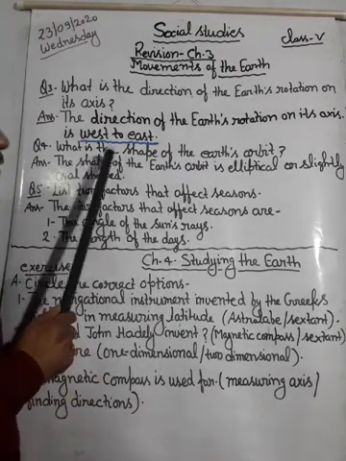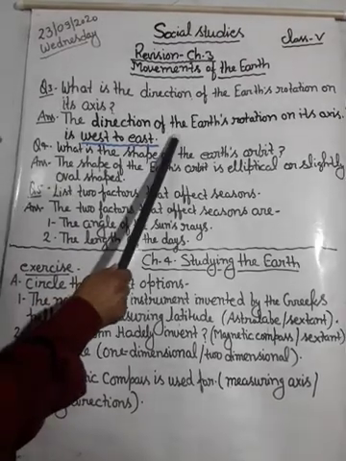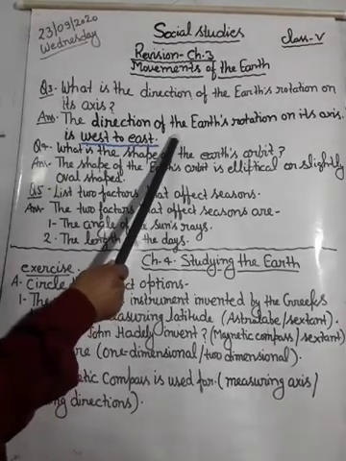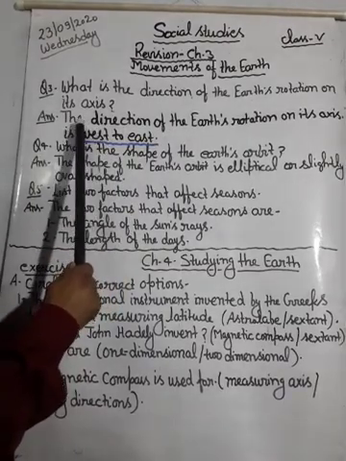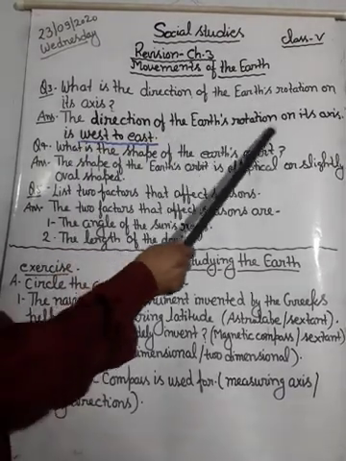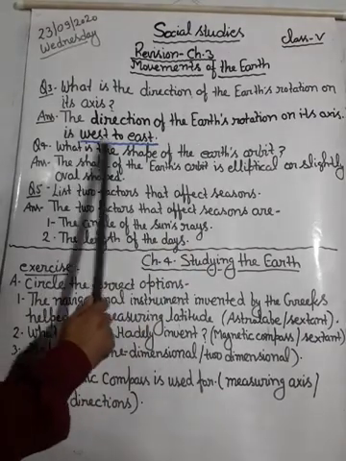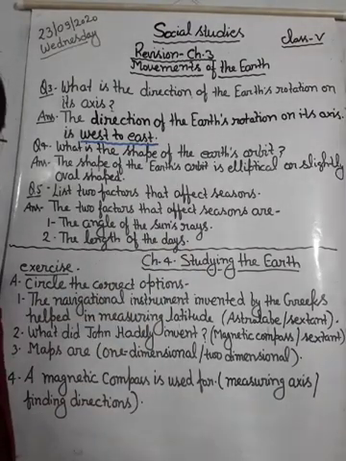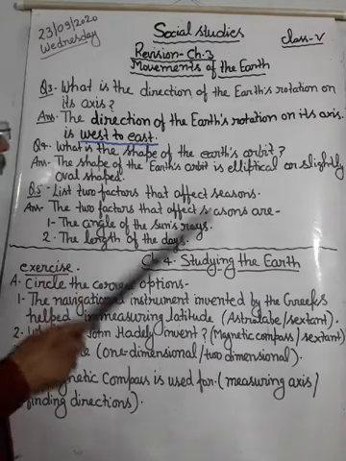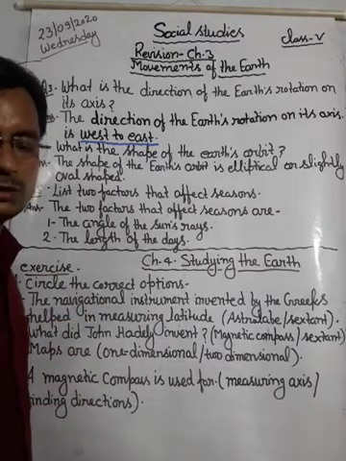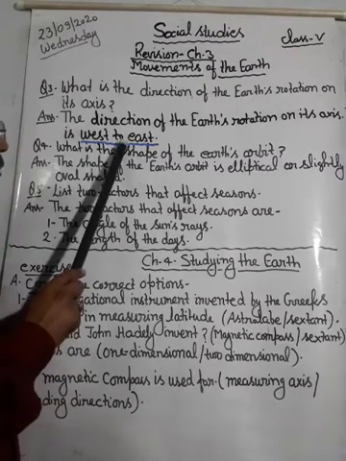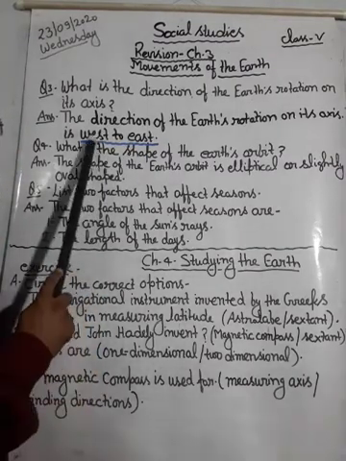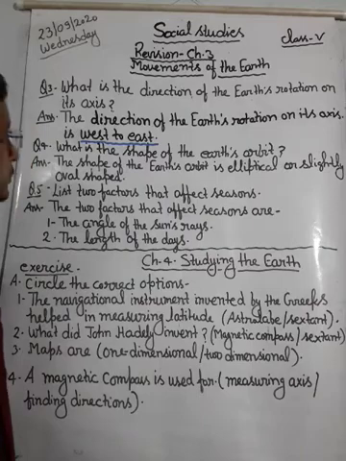Keep in mind, if a question is framed from this answer, it will be like this: the direction of the earth's rotation on its axis is dash. In the options there will be west to east, east to west, north to south, south to north. So you have to choose the right one. The right answer will be west to east.